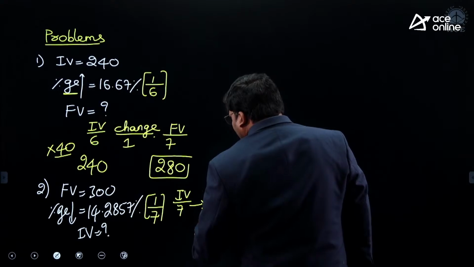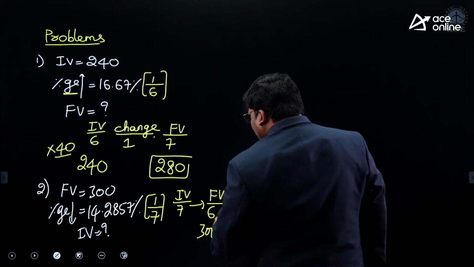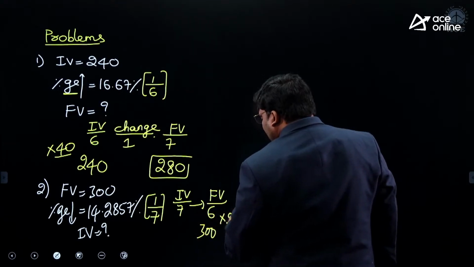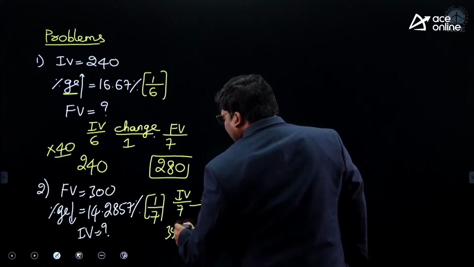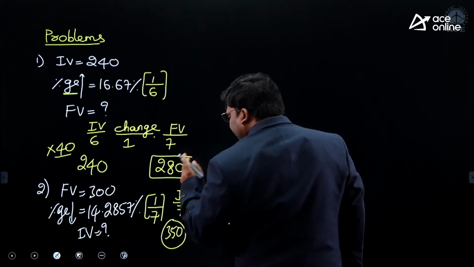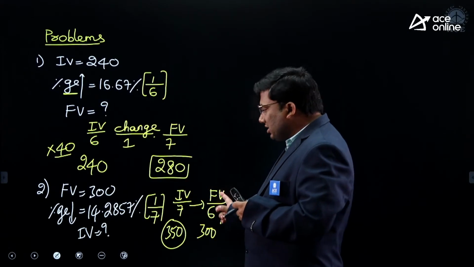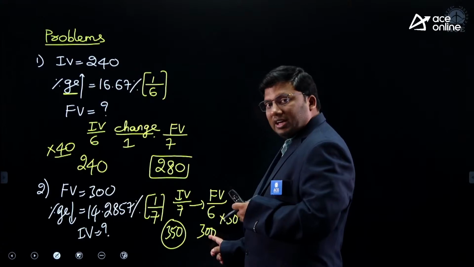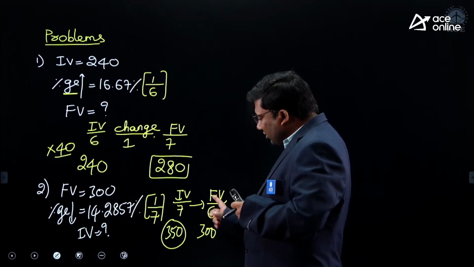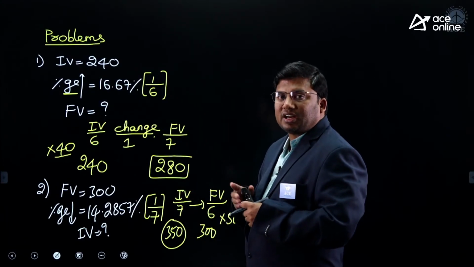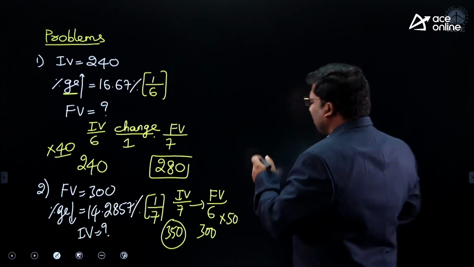But according to the question, it is 300. 6 into 50 is 300, so 7 into 50 is 350.